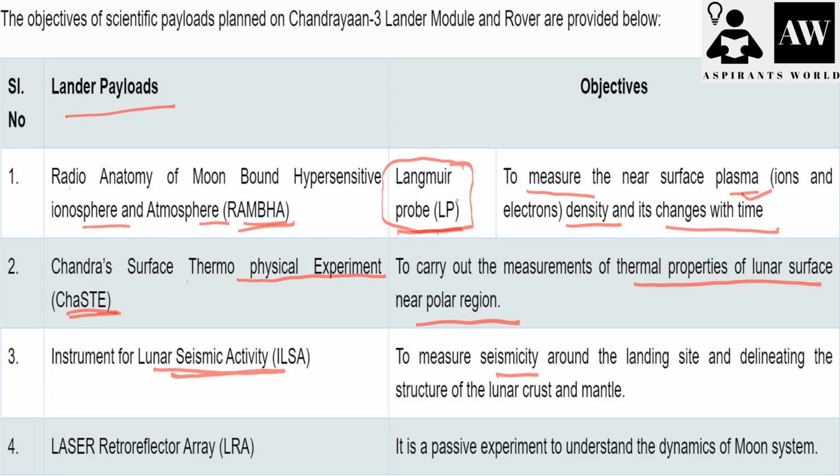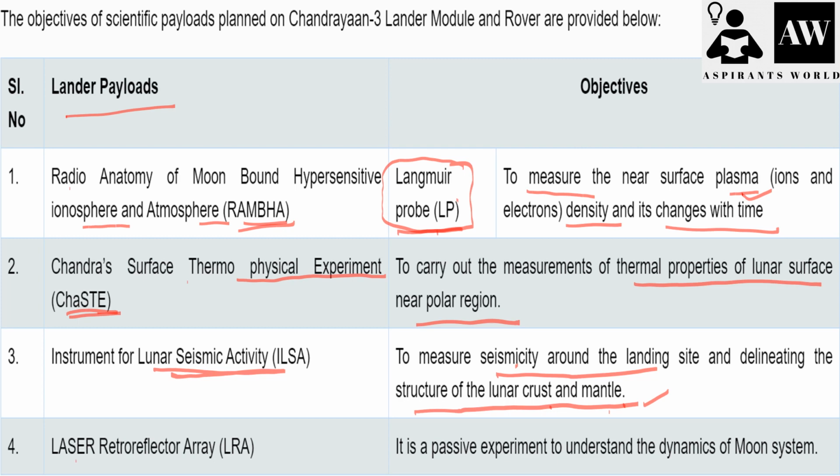It is to measure the seismicity around the landing site and delineate the structure of the lunar crust and mantle, because I think you all have the idea of the linkage between seismic activity and the crust and mantle. If you don't, please do read about the importance of the crust and mantle regarding seismic activity, even on the Earth.